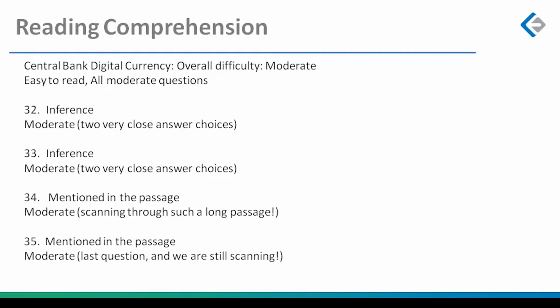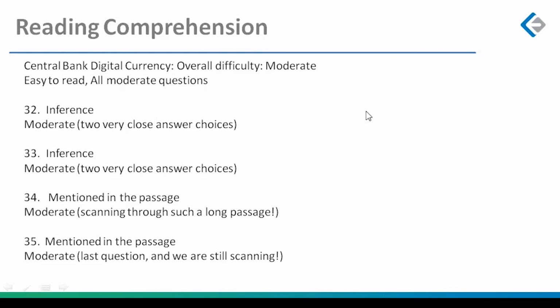All moderate questions, 2 inferences, again 2 mentioned in the passage. This paper should give you a very clear idea of what kind of questions you can expect in reading comprehension on the IFT. Mostly there will be inferences and mentioned in the passage. Very, very few will be the uncommon ones like title and tone and source of the passage or whatever.